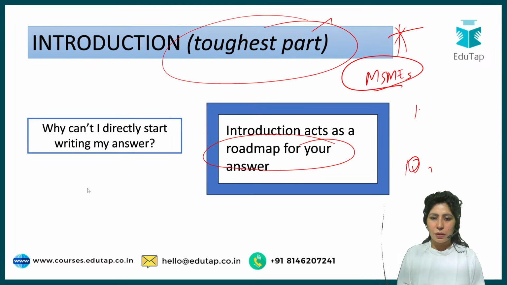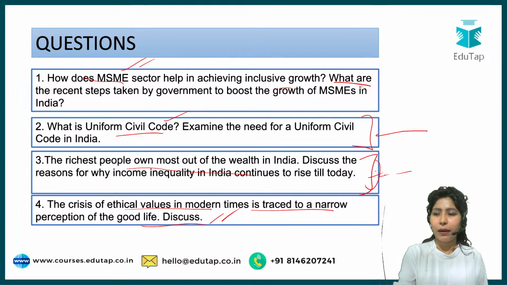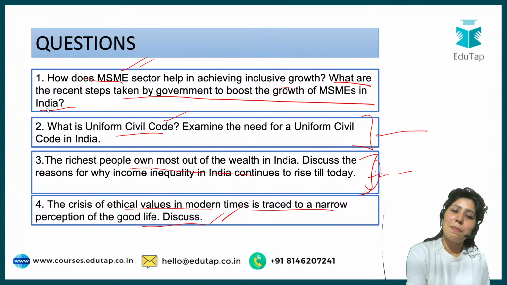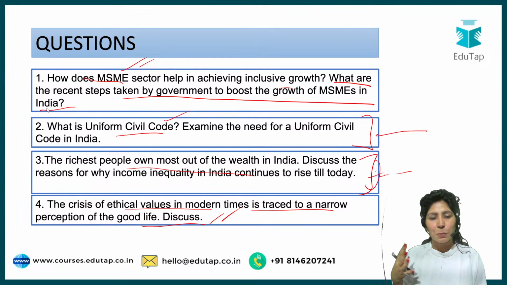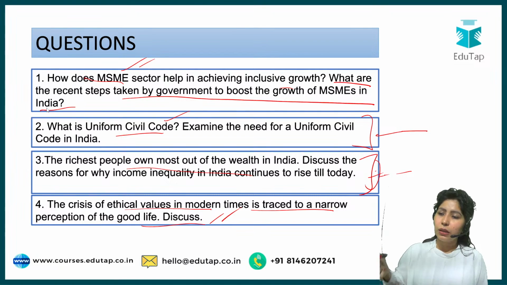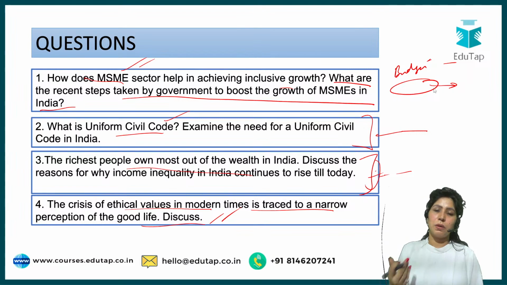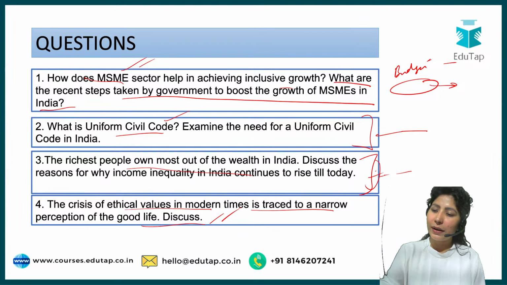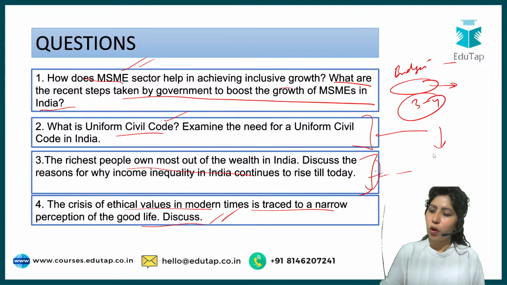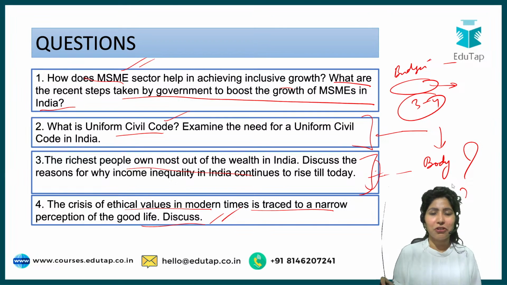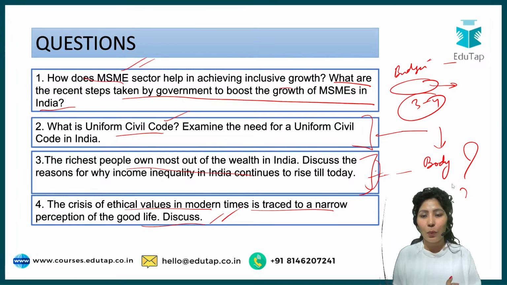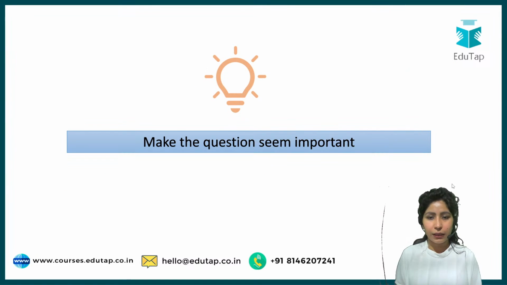For example, if I ask what are the steps taken by government to boost the growth of MSMEs in India, since aspirants do not realize where to start, they will start writing that this year's budgetary allocation was this much, or a certain portal has been launched to help solve grievances of MSMEs. They will write 3-4 lines about it, and once they move on to their body paragraph, they do not have anything left. That is a situation we do not have to create for ourselves. We need to have separate content for the introduction. How it will come, we'll see as these slides proceed.